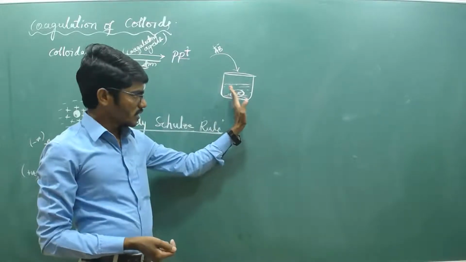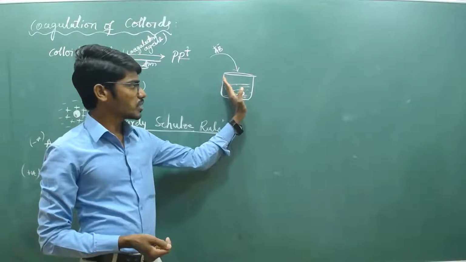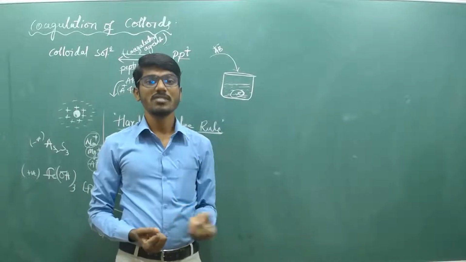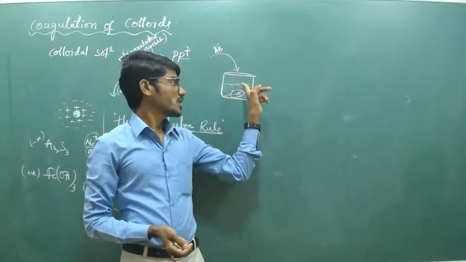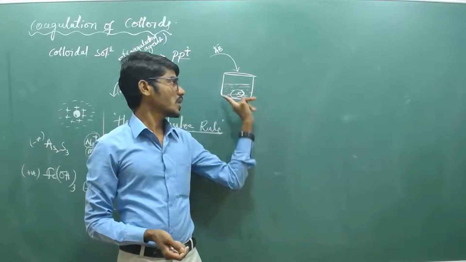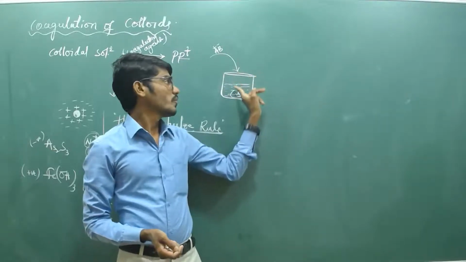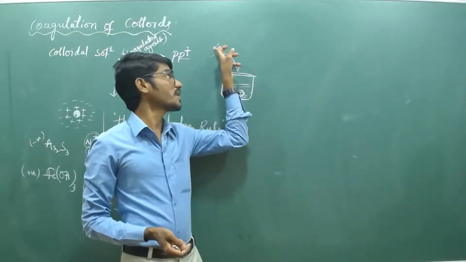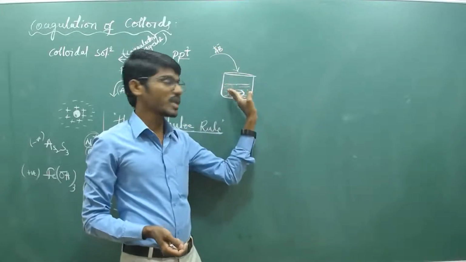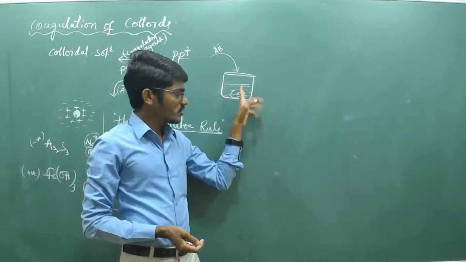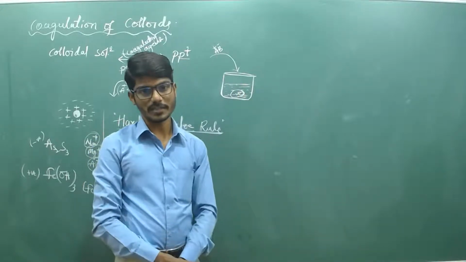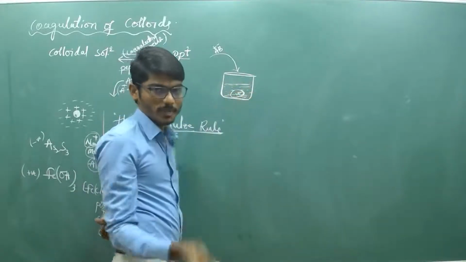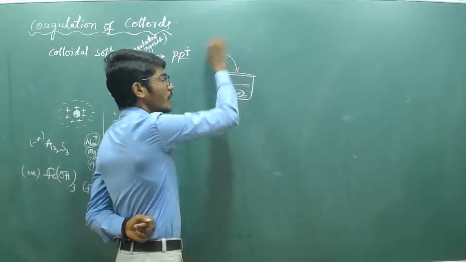In order to convert this colloidal solution into precipitate, as you know, precipitate means an insoluble solid forms in the solution. Here the dispersed phase particles, which carry negative charge, get neutralized by the positive ions of the added coagulating agent, and they settle down. So the colloidal solution is converted into precipitate. How much electrolyte is required for this?